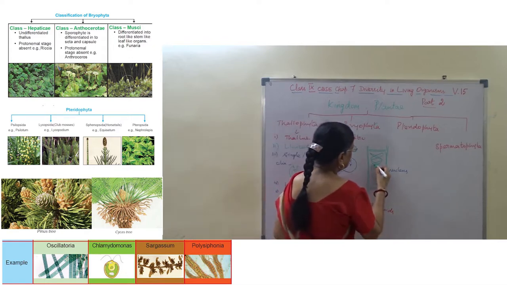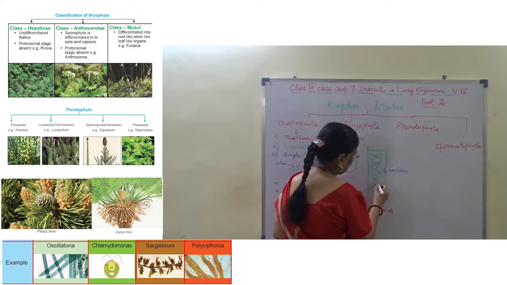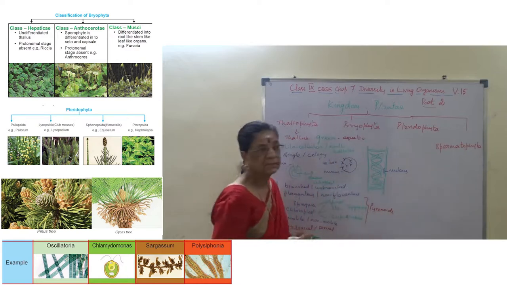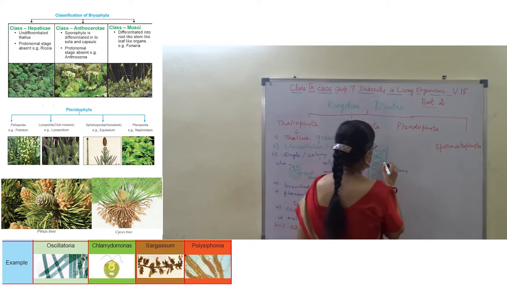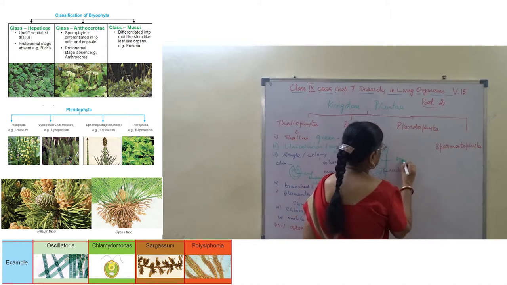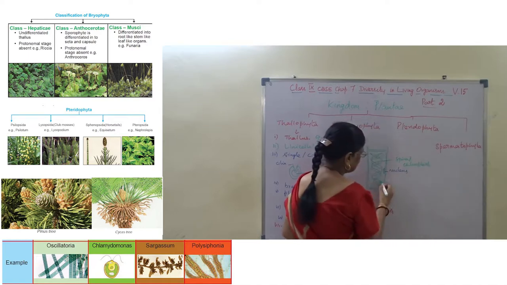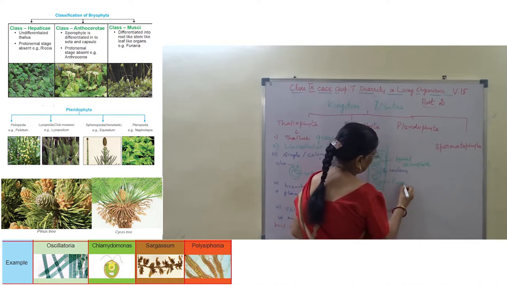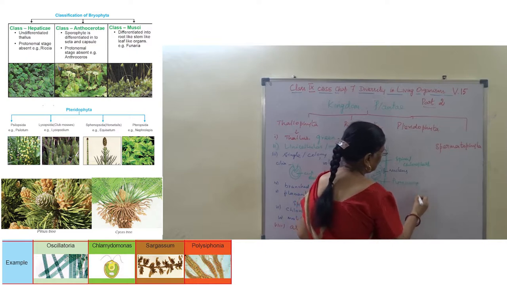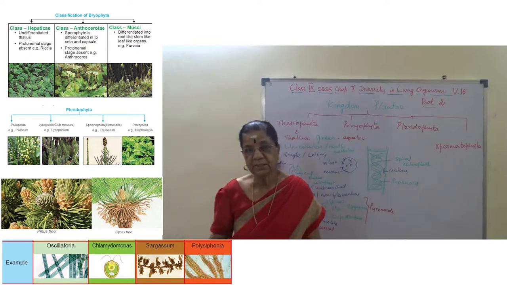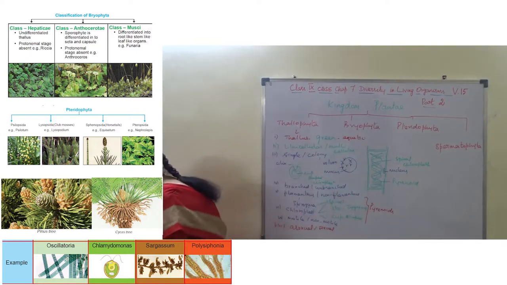Now in this, the dots are the pyrenoids. The reserve food material is located in these. So this is the spiral chloroplast, and this is the pyrenoid. I hope you understand this.